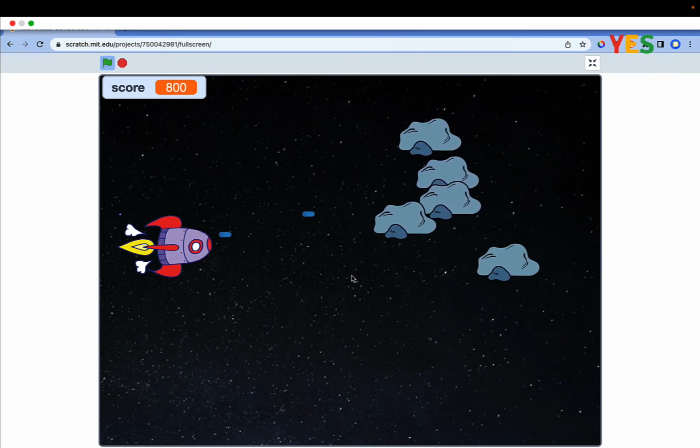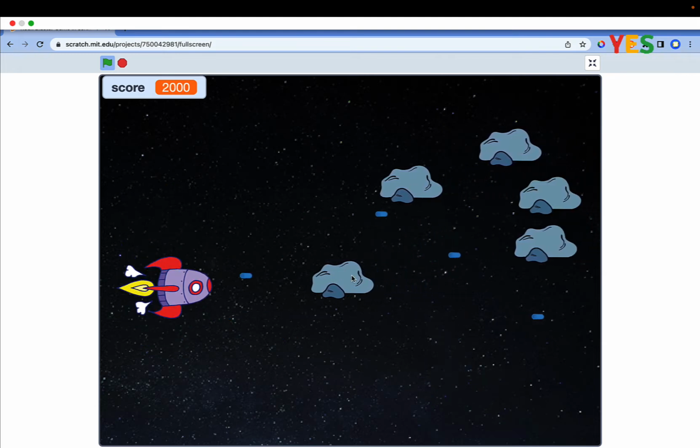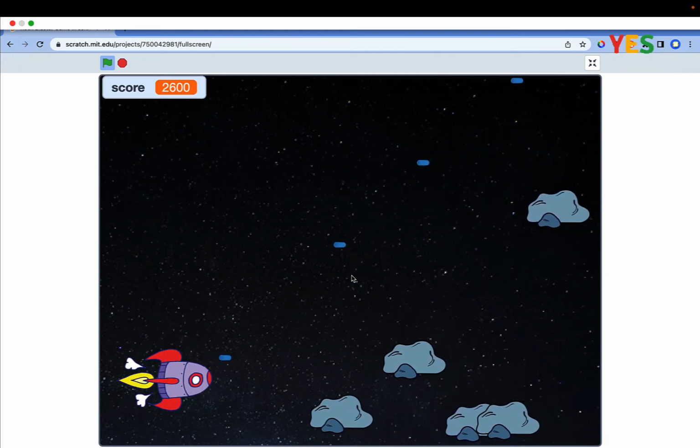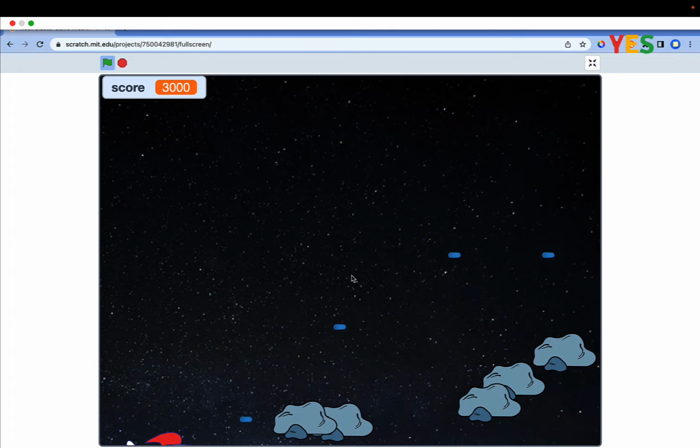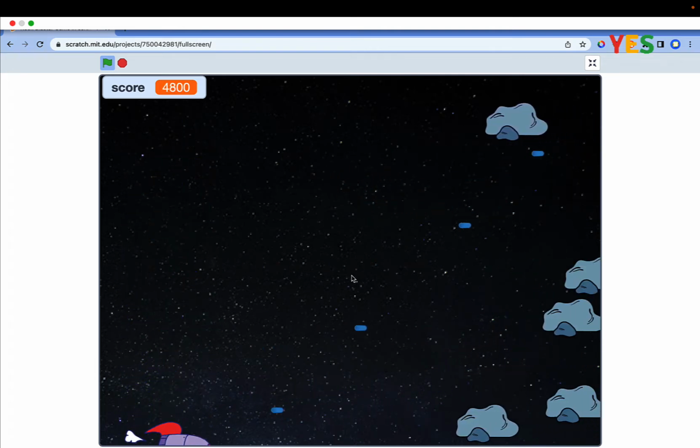Step 1. Pick the object. Step 2. Control the object. Step 3. Add the enemies. Step 4. Shoot the laser. Step 5. Keep score. First, what is a Rocket Blaster game in Scratch?